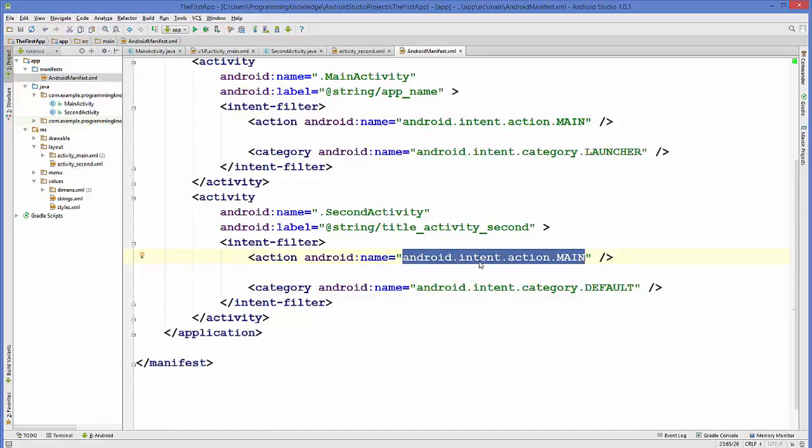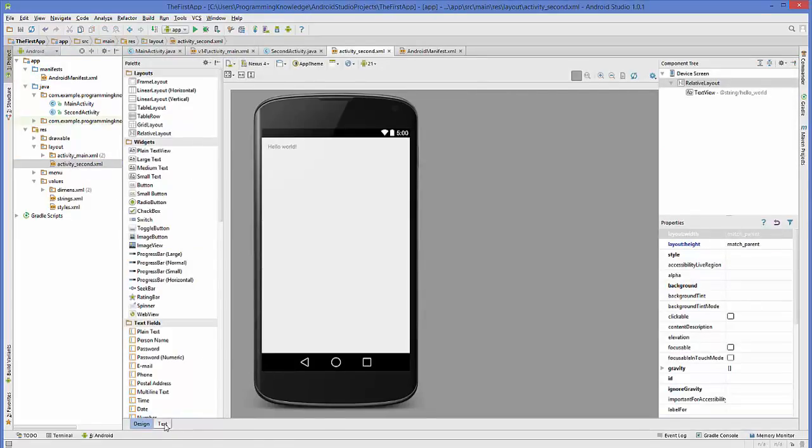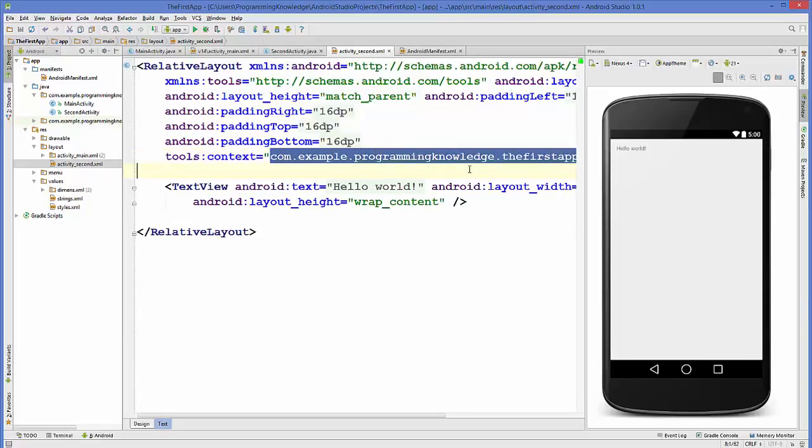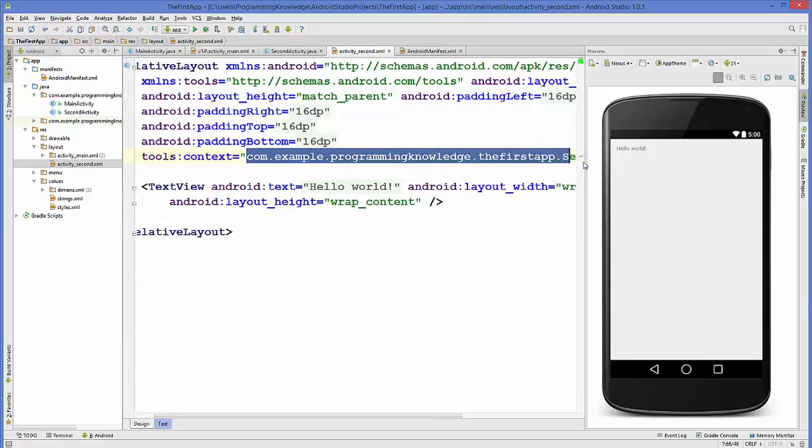Okay, so just go to your activity_second.xml file inside your layout folder. So just go here and go to the text of this file. So this is my activity_second.xml file, and in here you will be able to see tools:context equal to com.example and whatever your package name is, right?